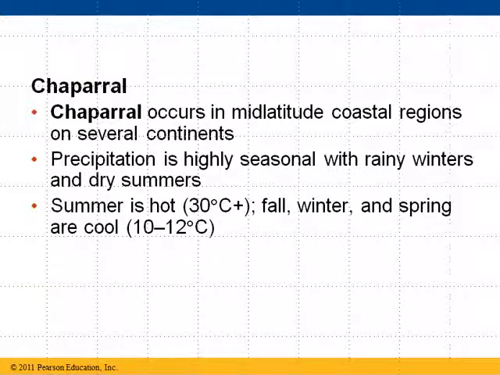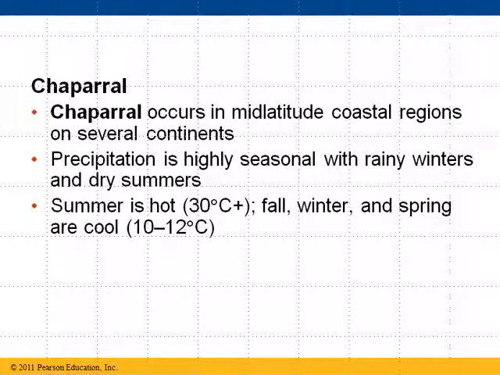Next biome we want to look at is called a chaparral. A chaparral occurs in mid-latitude coastal regions on several continents. We do have chaparral here in North America. There's also chaparral in the Mediterranean. Precipitation is highly seasonal. You'll have pretty rainy, wet winters, but usually pretty hot, dry summers.